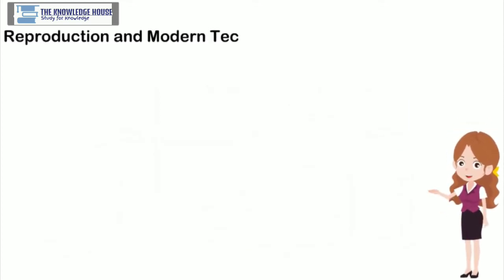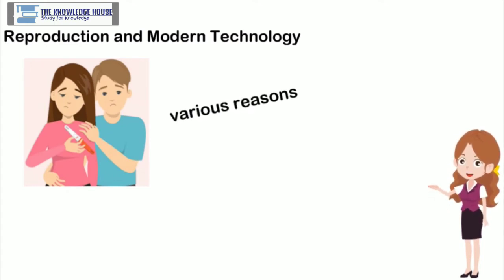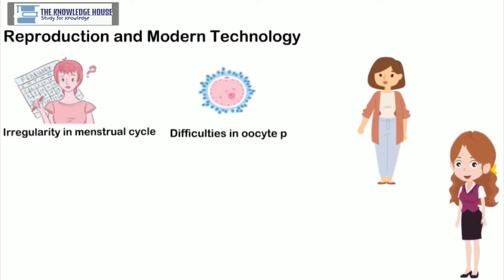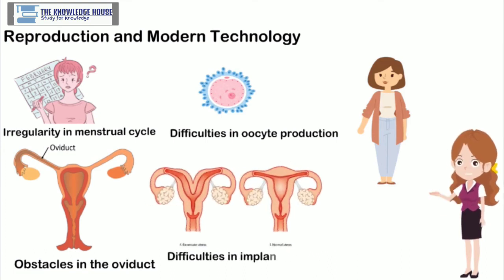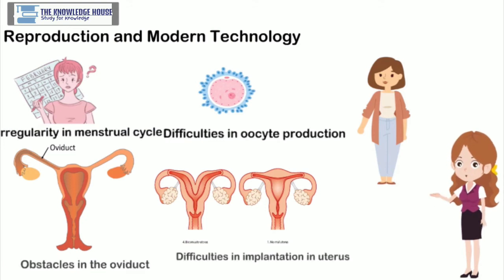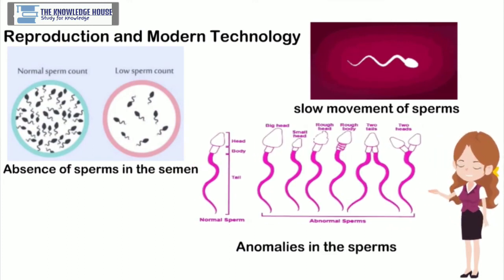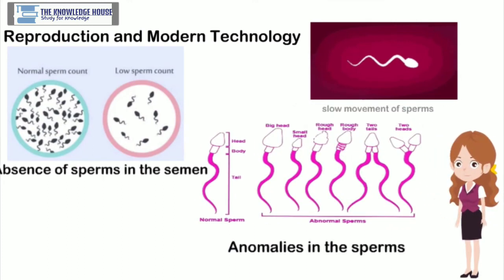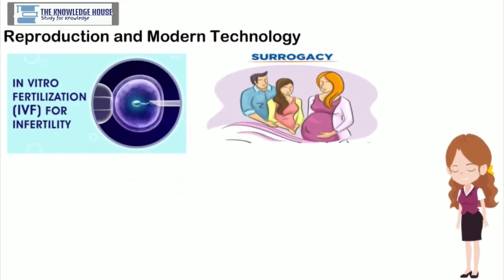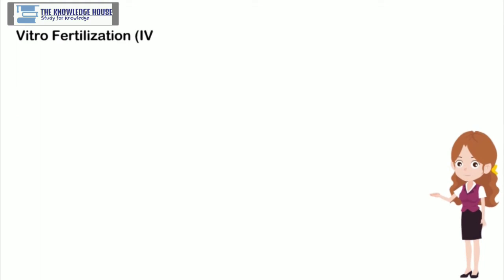Reproduction and modern technology. Many couples cannot have children due to various reasons. In case of women, irregularity in the menstrual cycle, difficulties in oocyte production, obstacles in the oviduct, difficulties in implantation in the uterus, and many other reasons are responsible for this. Absence of sperms in the semen, slow movement of sperms, and anomalies in the sperms are the reasons in case of males. But now, with the help of advanced medical techniques like IVF, surrogacy, and sperm bank, childless couples can have a child.